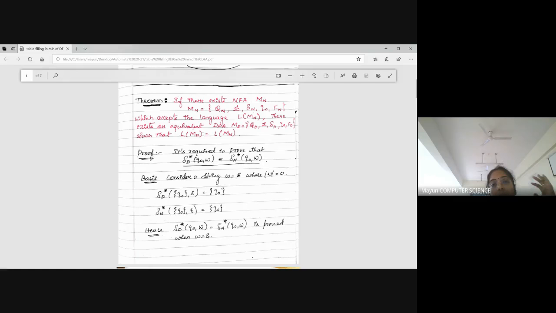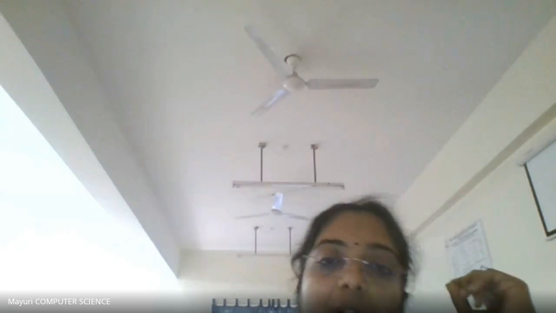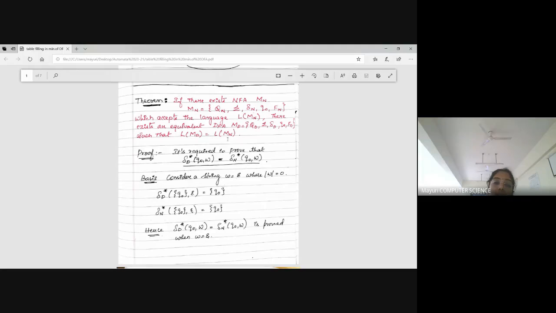So there exists an equivalent DFA, and the same representation I have written like this, the DFA machine MD, whose language is equivalent to the language accepted by the NFA. Because we know that for any NFA language, I can also construct a DFA for that language, right? Since we had a conversion, we had seen two methods, the subset construction method and the lazy evaluation method. Now, how do I represent that a language is accepted?